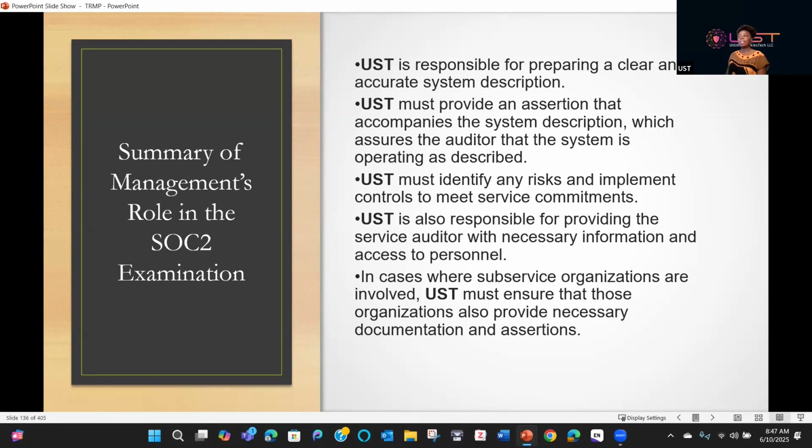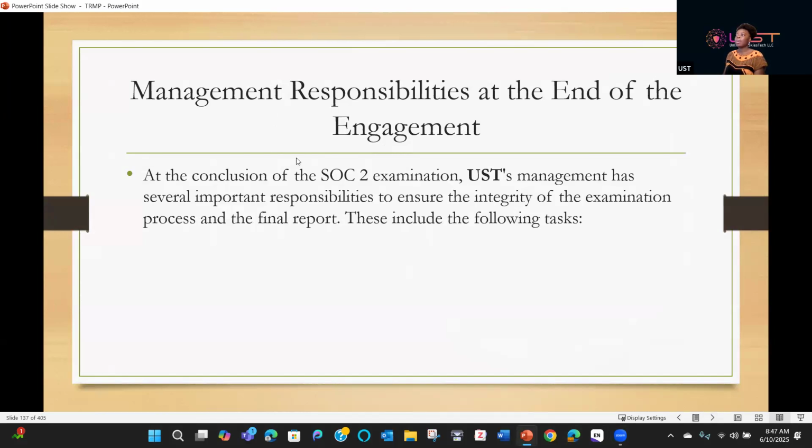But let's talk about the summary of this role. UST is responsible for preparing a clear and accurate system description. UST must provide an assertion that accompanies the system description, which assures the auditor that the system is operating as described. UST must identify any risks and implement controls to meet service commitments. UST is also responsible for providing the service auditor with necessary information and access to personnel. In cases where subservice organizations are involved, UST must ensure that those organizations also provide necessary documentation as well as assertion, right? Then we'll talk about management responsibility at the end of the engagement.